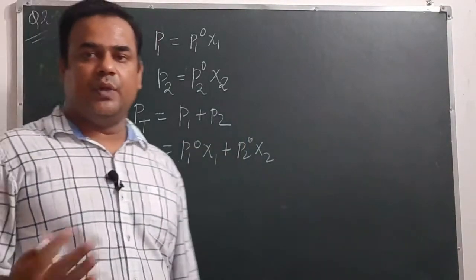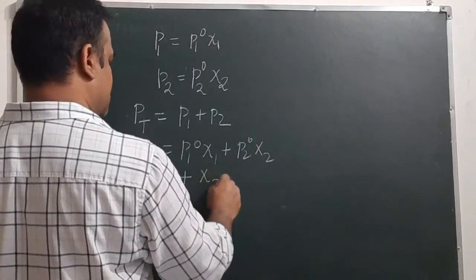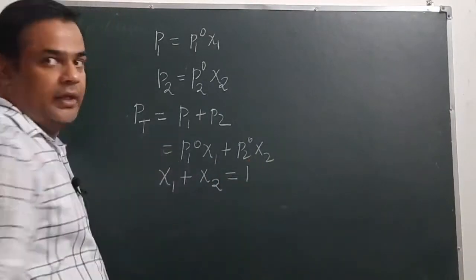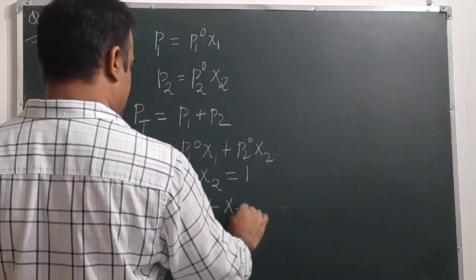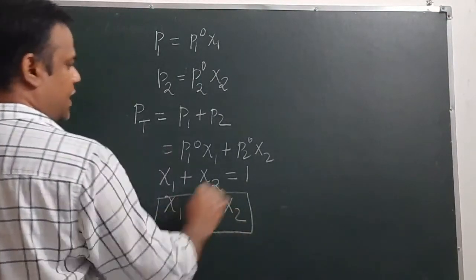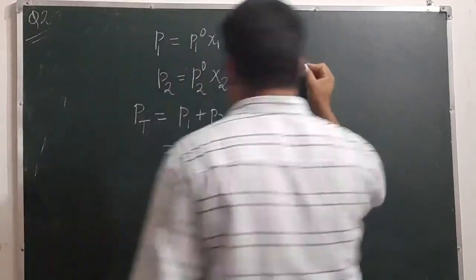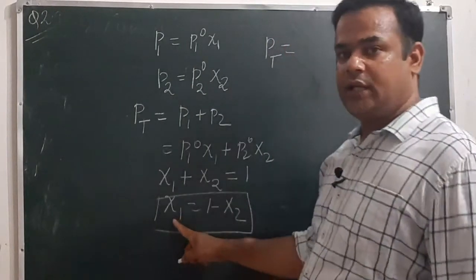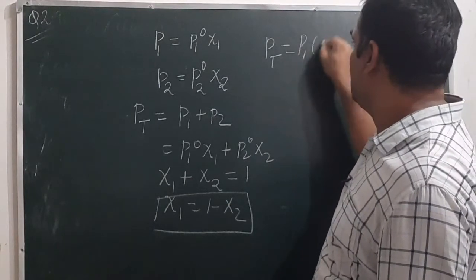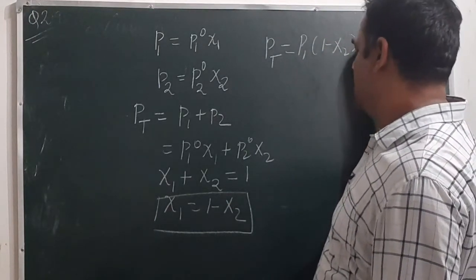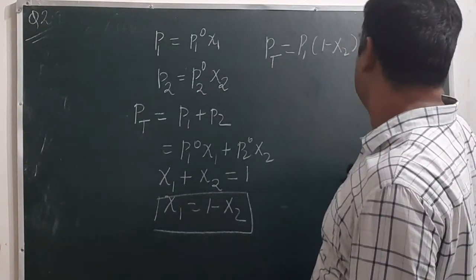We know the relationship between the mole fractions: the sum of mole fractions of all the components is always equal to unity, 1. So we can write chi1 equals 1 minus chi2. If we substitute this value in the equation, then the total vapor pressure Pt will be P1 naught into (1 minus chi2) plus P2 naught chi2.